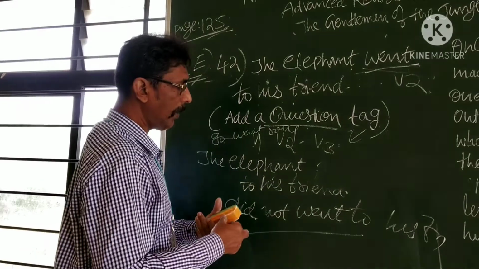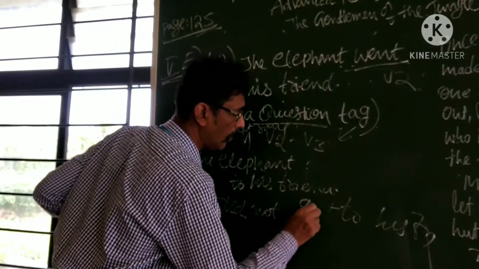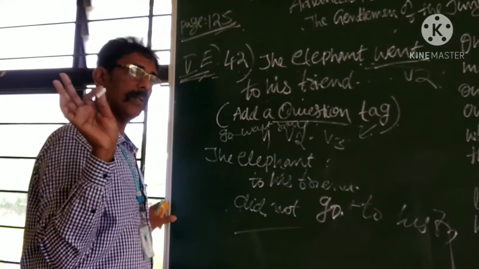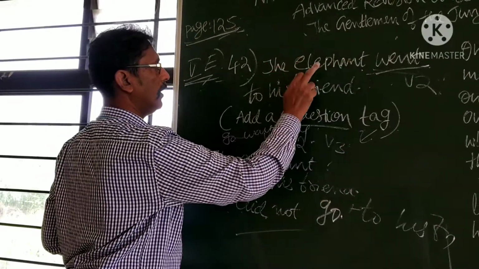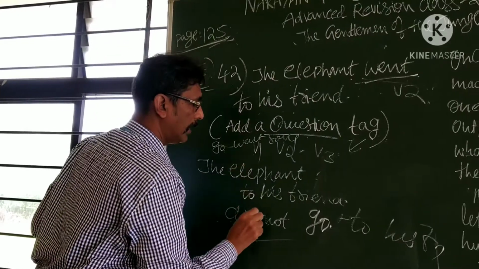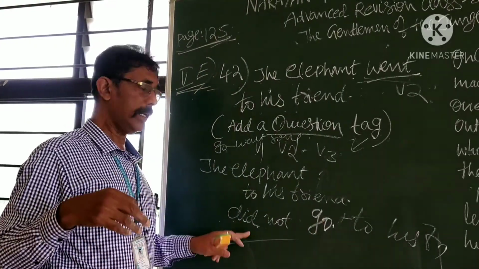He did not went is wrong, and you must write he did not go. Go to his. He did not go. It is enough. Remaining all are waste. We want the verb, and whether it is he not, she not, they not, that's all. Did not go. Did not go has now become the negative sentence.